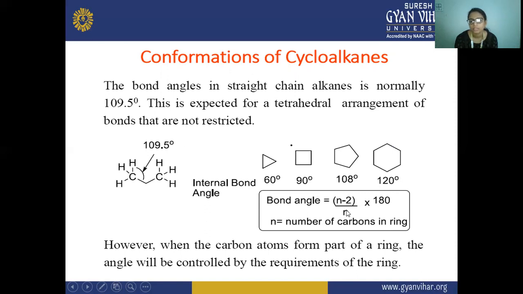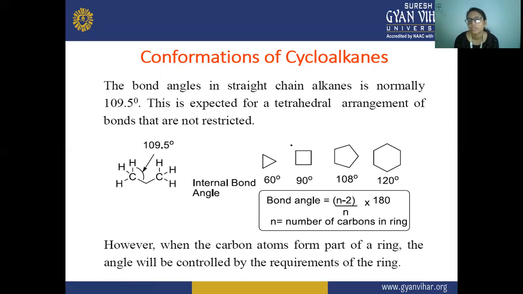In the same way, for four carbons: 4 minus 2 upon 4, that is 2 upon 4, which means 1 upon 2, and 2 nines are 18, so 90 degrees. Like this we will calculate the bond angle in cycloalkanes.